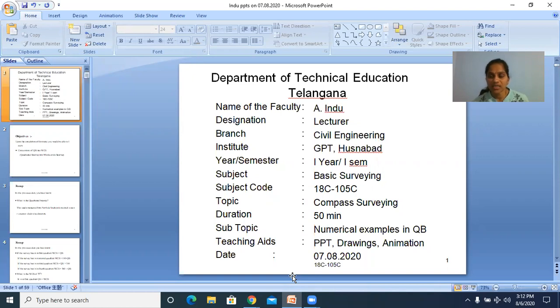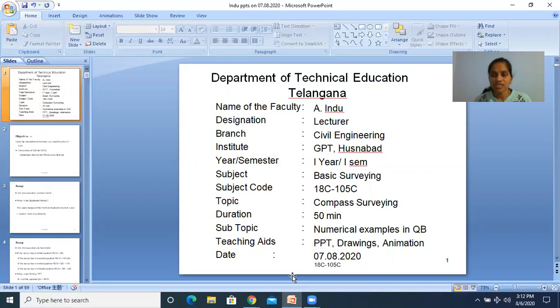So before starting this system, I will recall the system we did in the previous class, that is WCB. In the previous class, we saw some numerical examples on WCB. Briefly, I can give a broad view on WCB.